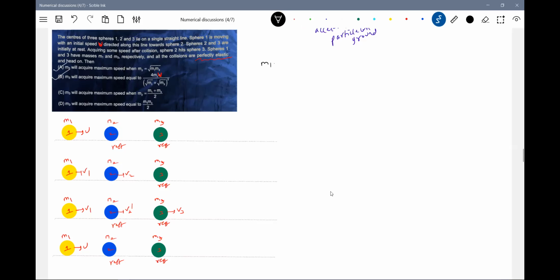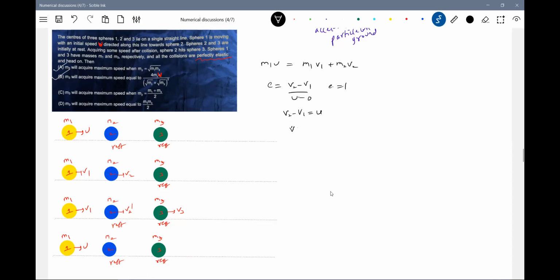So first I'll use M1U equal to M1V1 plus M2V2. Then applying the coefficient of restitution formula, (V2 minus V1) by (U minus 0), for a perfectly elastic collision equal to 1. So V2 minus V1 is equal to U. Let me eliminate V1 because V2 is what is needed to carry on the problem.